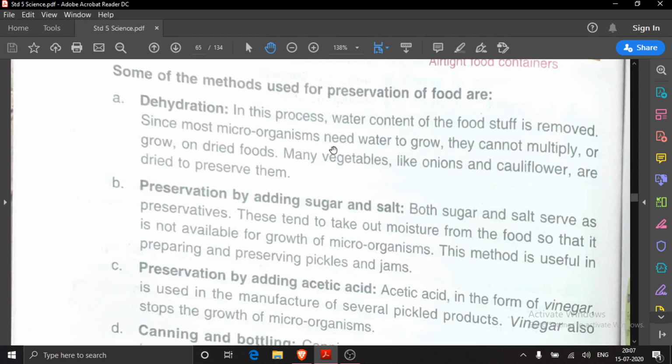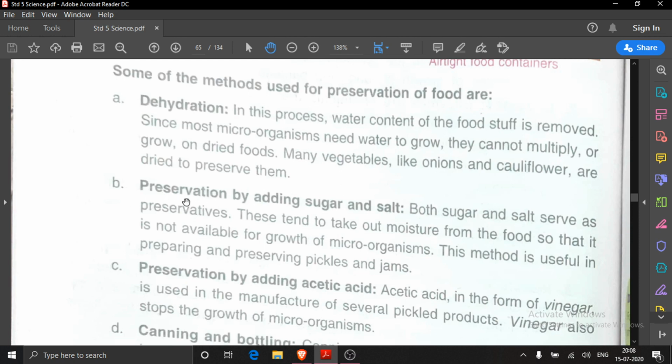Since most microorganisms, we have read bacteria and fungi, need water to grow, they cannot multiply or grow on dried foods. If a dry item is there, then microorganisms will not be there because they need moisture and warmth to grow. Many vegetables like onions and cauliflower are dried to preserve them. Dried means the water content is removed to preserve them.